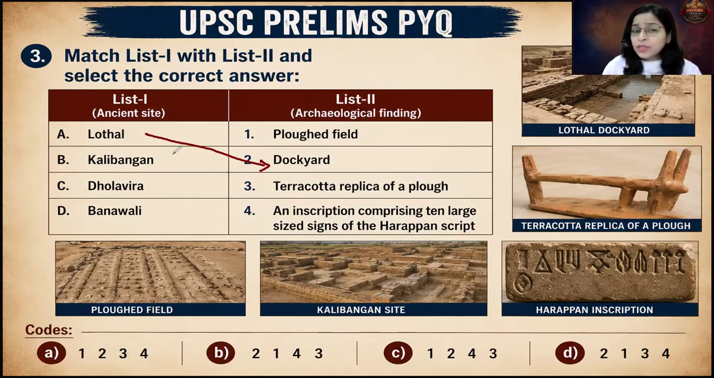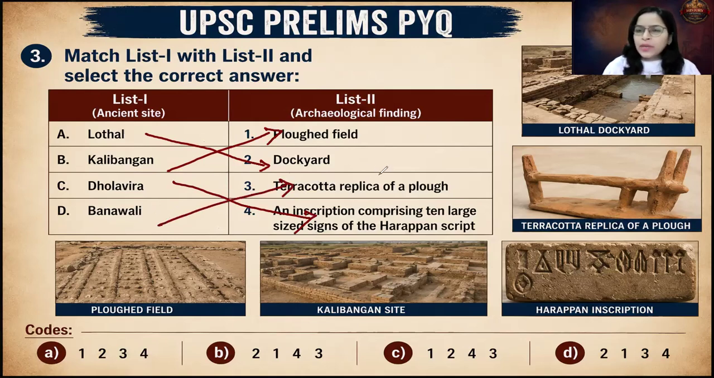Kalibangan. Kalibangan is a very important site because here we have discovered a ploughed field, which hints towards ploughing being extensively practiced during Indus Valley Civilization. And most importantly, agriculture was mastered by the people of Indus Valley Civilization. Dholavira, if you guys remember, a large signboard depicting the big signs of Indus Valley Civilization was discovered from Dholavira. And Banavali is known for terracotta replica of plough.